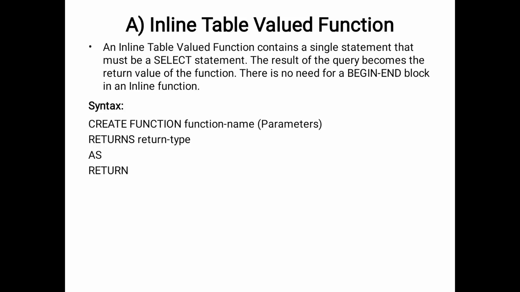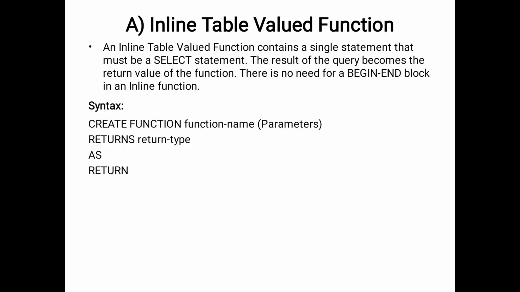The first one is the inline table valued function. An inline table valued function contains a single statement that must be a select statement. We mostly use only select statements in these table valued functions. The result of the query becomes the return value of the function. There is no need for a begin and end block. In a scalar function we have to use begin and end block in the function syntax, and here there is no need for a begin and end block.